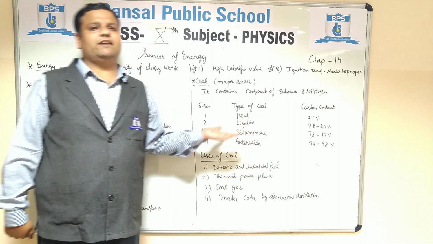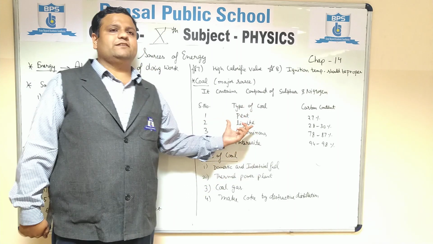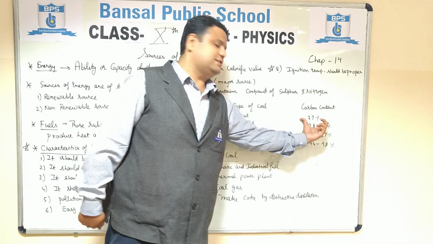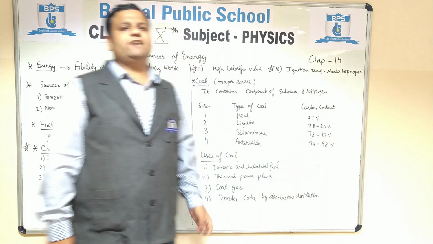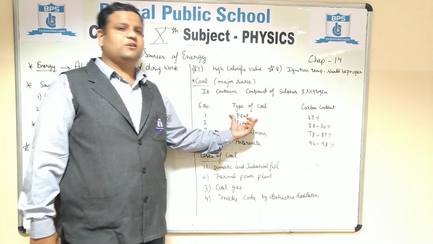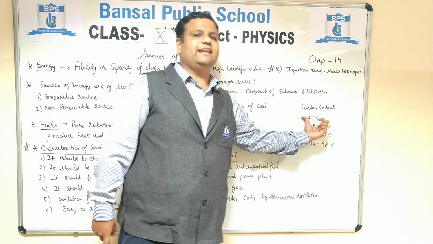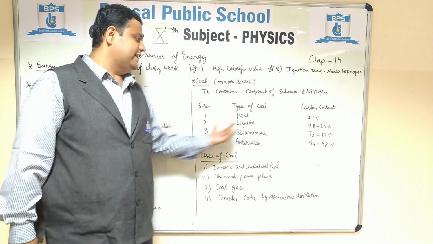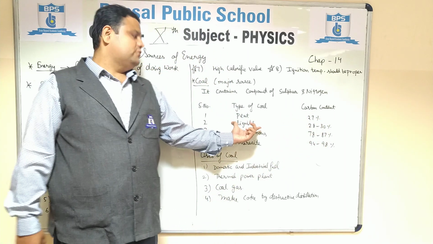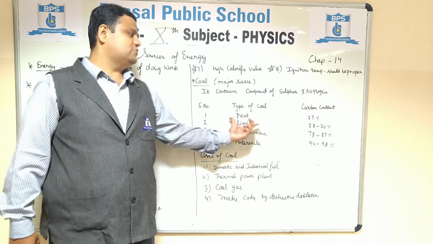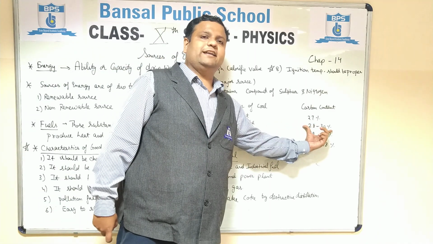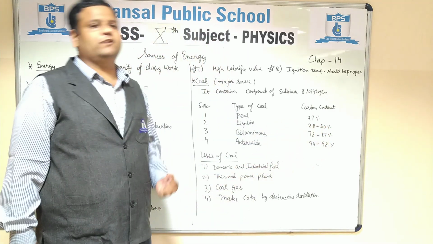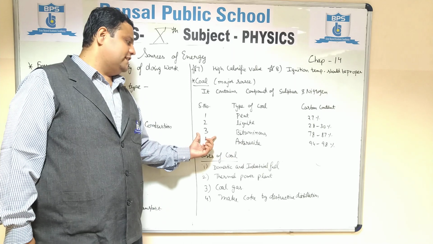According to carbon content, first is peat, which contains only 27% carbon. It is also called the worst coal because the carbon content is very low. Second, we have lignite. It is also called soft coal, which contains 28 to 30% carbon.